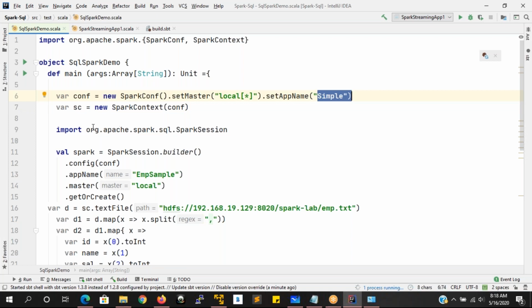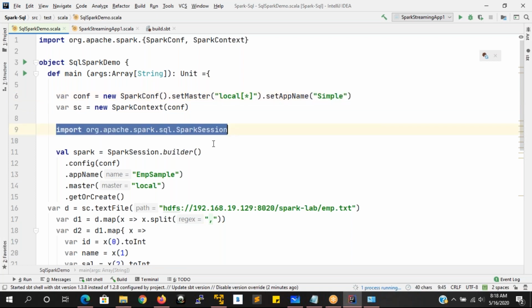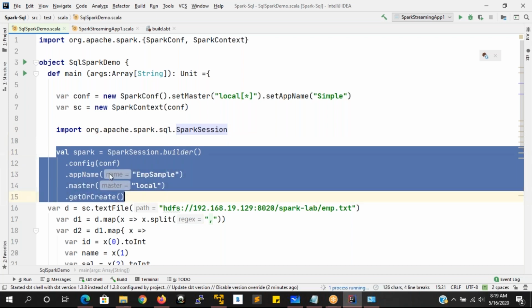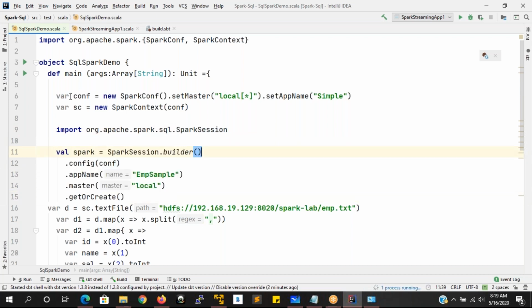My application name is simple. And here, in order to work with Spark SQL, you have to import org.apache.spark.sql.SparkSession. And that we are creating here. In the configuration, you specify that this is the conf object where I'm going to run this. My application name is EMP sample and master machine is local machine.